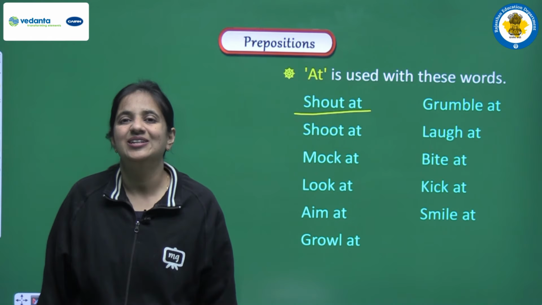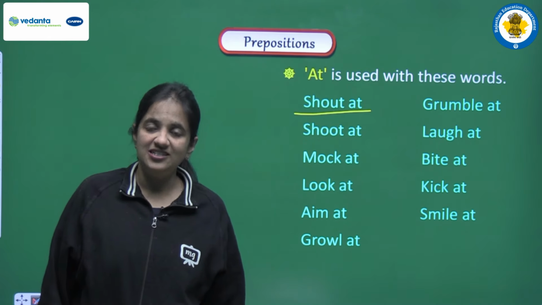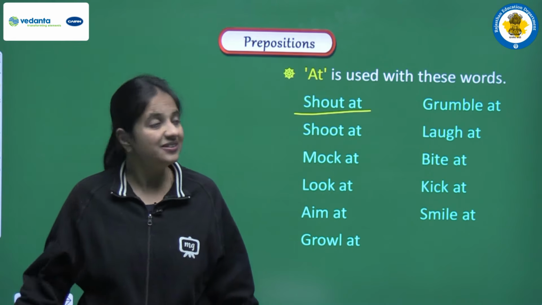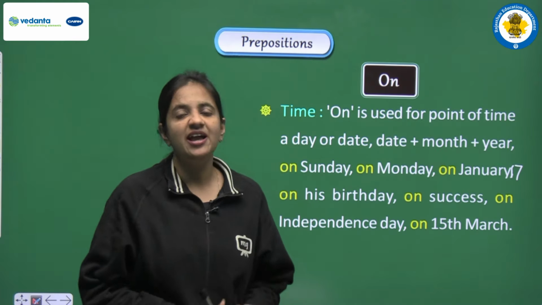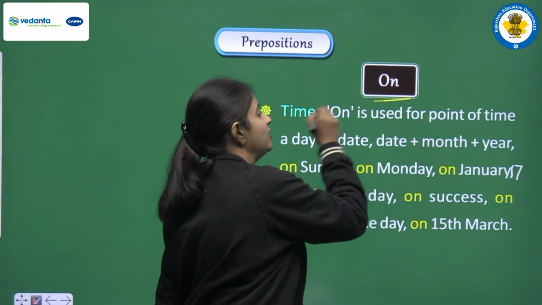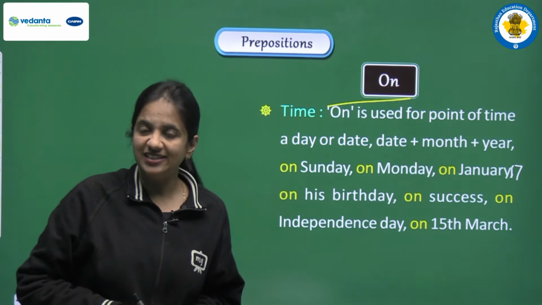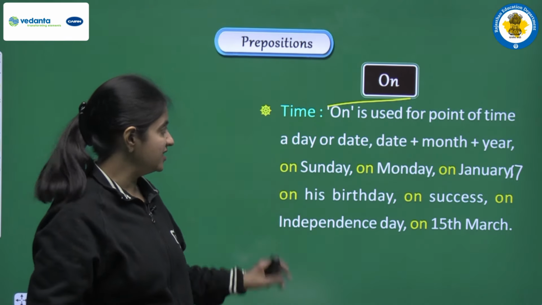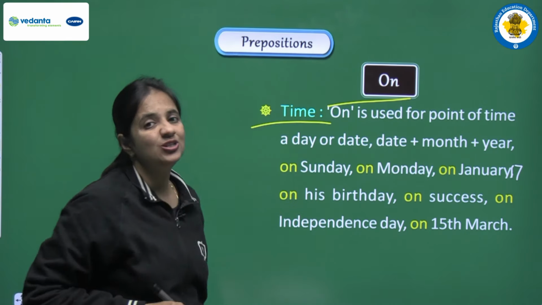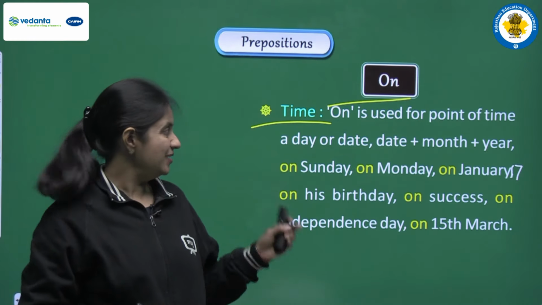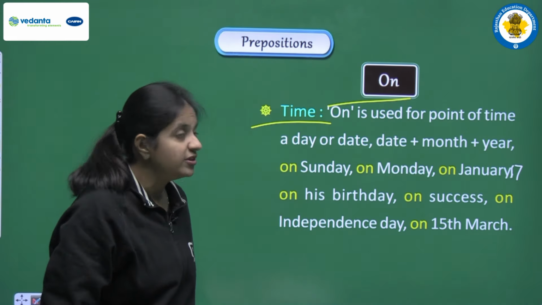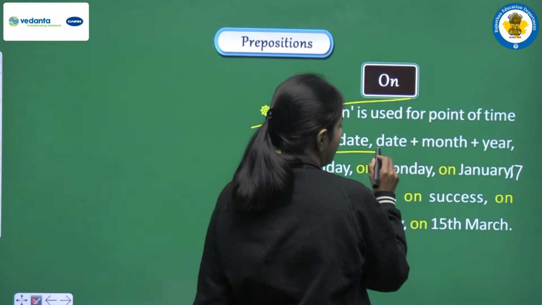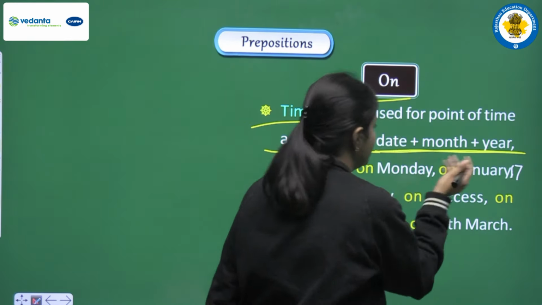Clear? So these are all the uses that we have discussed, and all these uses are related with the preposition at. Clear? The next preposition we have is on, and yes, it's also a very common preposition. Now let's see the different uses related with this preposition, on. On is also used to show time. On is used for a point of time, like if we have a day, or a date, or date, month, year, this kind of combo.